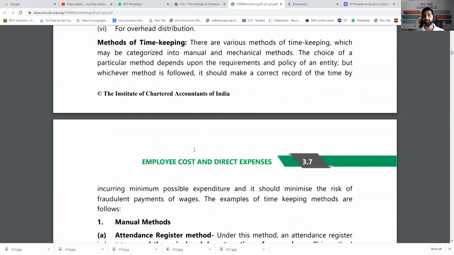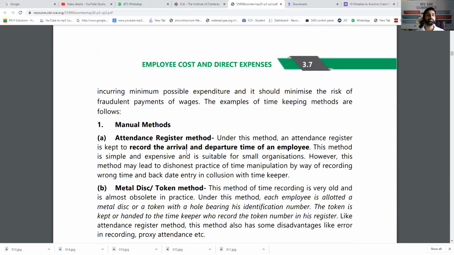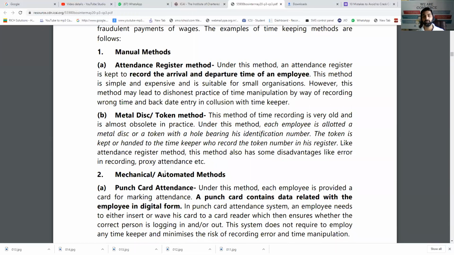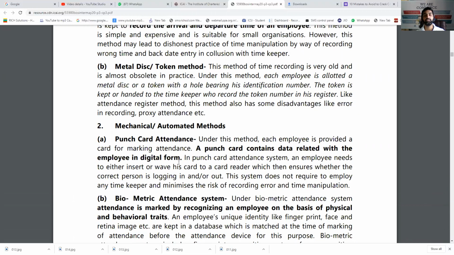Now, what are the methods? How is timekeeping actually done? First is the manual method, that means the attendance register method. While entering the company, you just write your name and timing and sign it. So that is manual. Metal disk and token method: that means a disk or token is given to me, and whenever I enter, I put it in a box so that the person can immediately record at what time I have entered. This was manual.